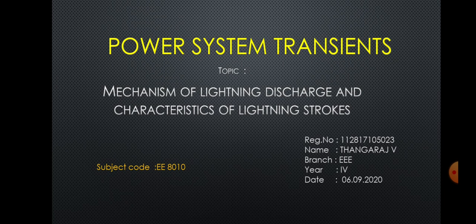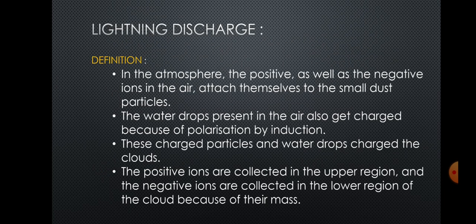Here I will take a seminar on the topic of mechanism of lightning discharge and the characteristics of lightning strokes. Let us start from the basic definition. Lightning discharge is the visible discharge of electricity that occurs when a region of a cloud acquires an excess electrical charge, either positive or negative, that is sufficient to break down the resistance of air.